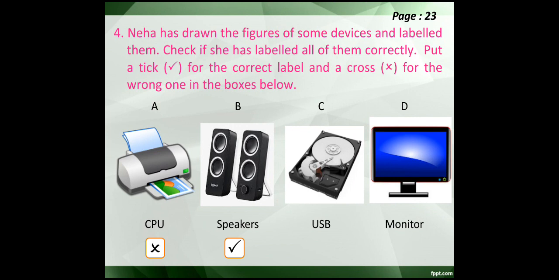C, what is this device? It has a list of disks inside, enclosed in a rectangular box. We have studied this device in the memory devices. This is called a hard disk. It is the hard disk of a computer, and Neha has given it a label as USB. Is this a USB? No, it's not. It is a hard disk. Come to D. D is a device and Neha has labeled it monitor. Yes, this is a monitor. This time Neha has labeled this correctly.